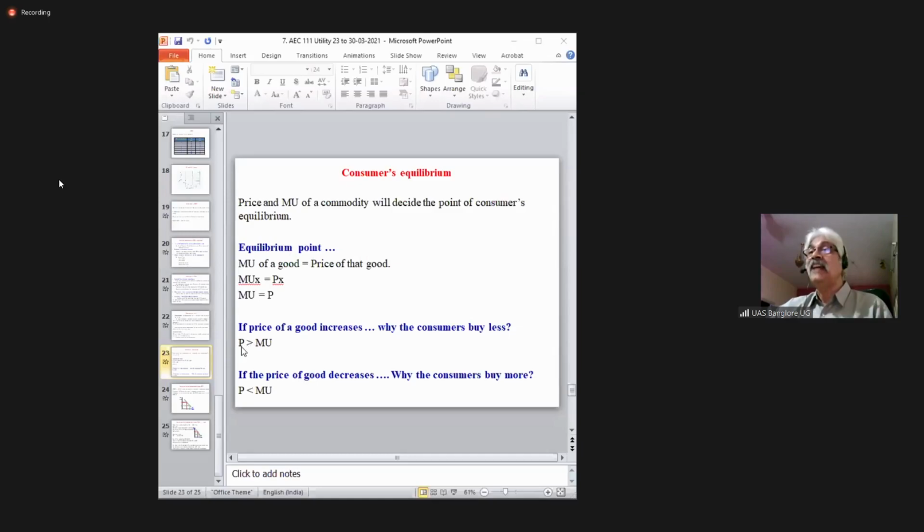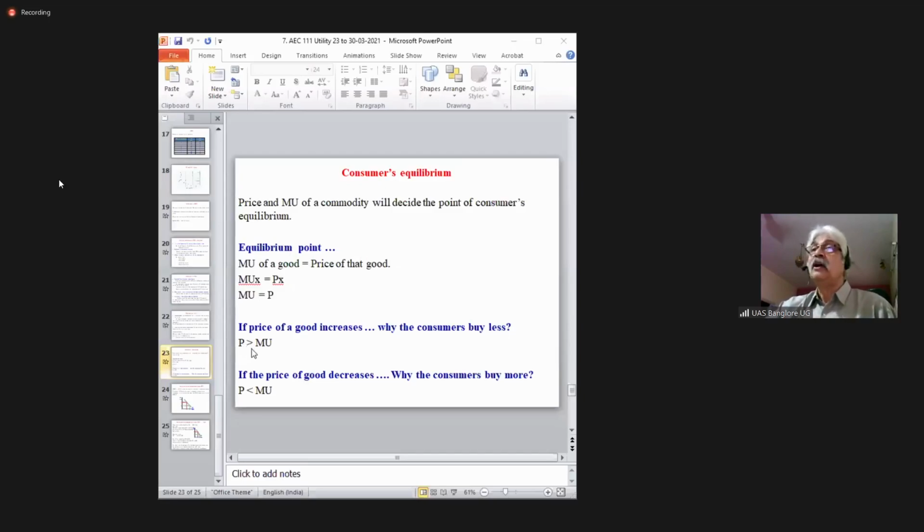When the price is not equal to marginal utility, we always try to bring about that equality. We always want to be in equilibrium. So how can we make price equal to marginal utility? Price is not in our hand. I repeat, marginal utility is in our hand. We can change it.